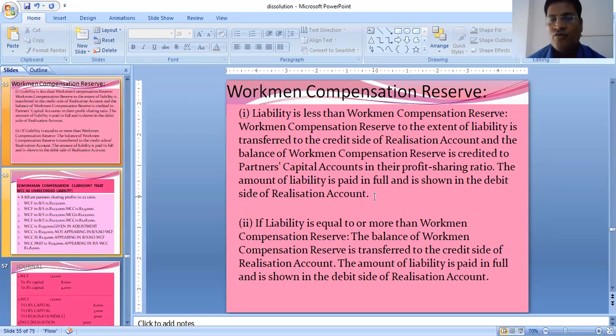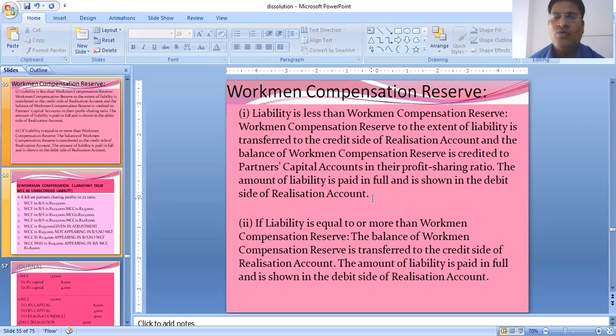But over here, we will just write in the credit side of the realization account: by WCR 8,000, and to bank under that, workman compensation claim paid 8,000. We have to assume we have paid it. 2,000 is the free reserve, which will be distributed among the existing partners in their profit sharing ratio.